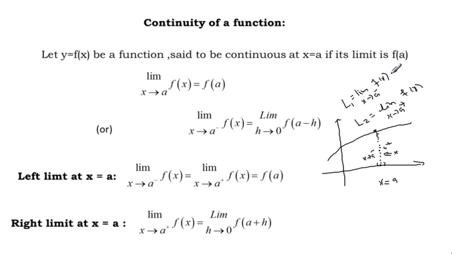If these two are equal, then the limit as x approaches a of f of x exists. What is this point when x equal to a? Abscissa a means the corresponding ordinate f of a.